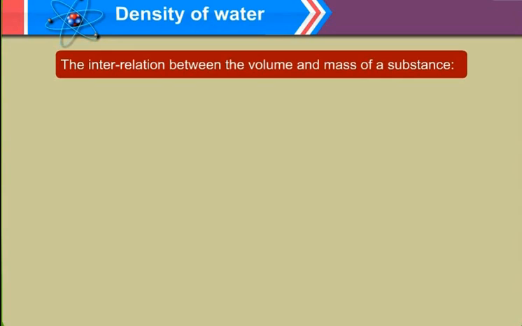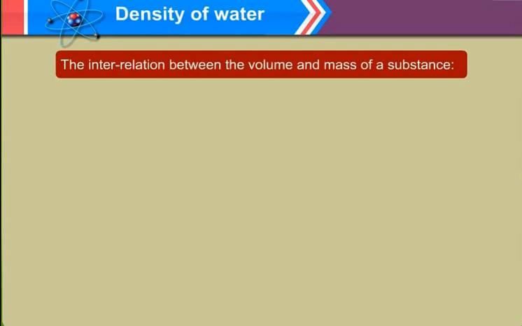As we all know, matter is defined as anything that occupies space and has some mass. And the states of matter are solid, liquid, and gaseous. We have these three states of matter depending upon their mass and volume. Now, density of water is defined as a ratio of mass upon volume. We will now see how the density of water is calculated.